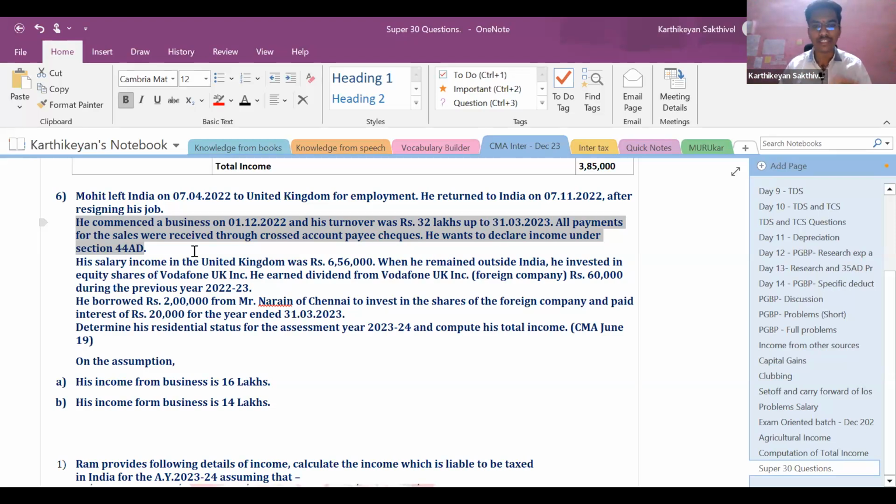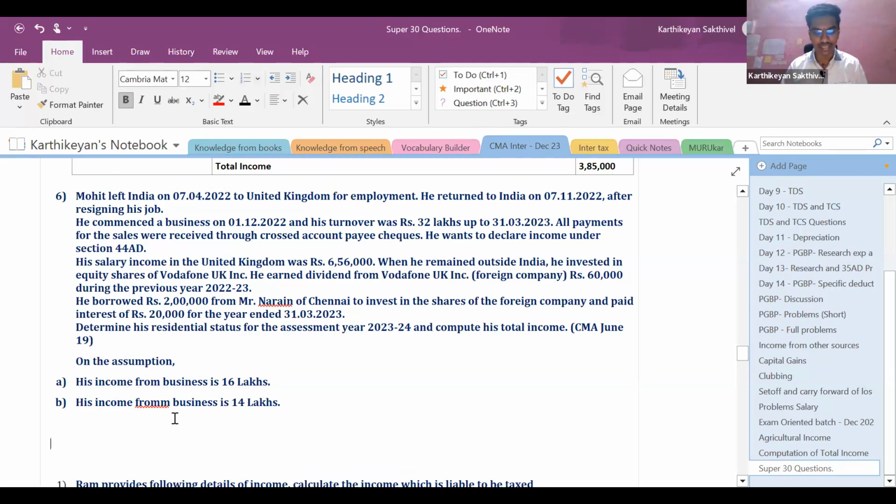Now, based on the revised law, we need to make one assumption. I am adding this point to the question, because without it we cannot answer this question given in the CMA June 19 Intermediate examinations. So on the assumption that his income from business is 16 lakhs, let us first find out his number of days of stay in India.